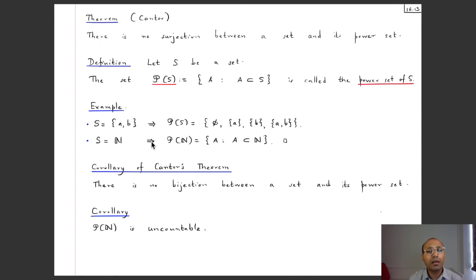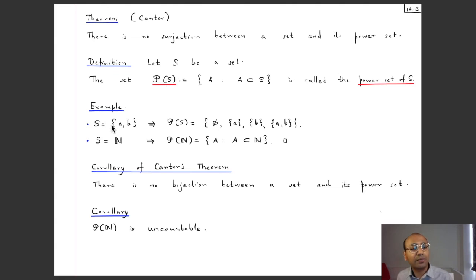Okay, so we have seen a few examples of uncountable sets, but now we can produce a whole host of new examples of uncountable sets because of this theorem due to Cantor. And this theorem says that there is no surjection between a set and its power set. So first of all, what's the power set of a set? Well, if S is a set, then the power set, denoted by this symbol, is simply the collection of all the subsets of S. That's called the power set. So P of S is the set of all A such that A is a subset of S. So it's a collection of sets. What sets? The subsets of S. You put them all in one set, and that set is this power set.